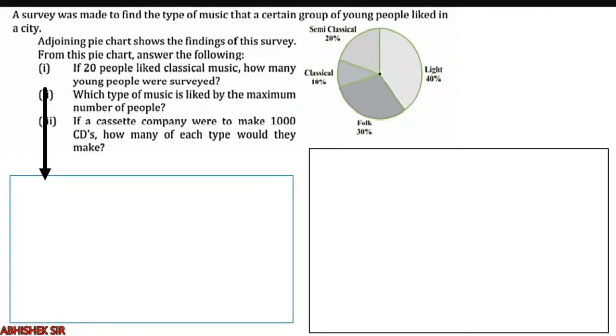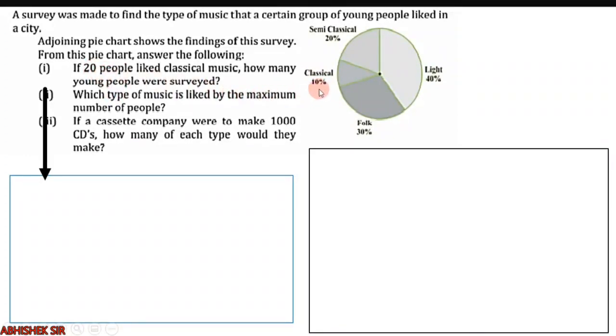Now we have to study this pie chart, and the first question is, if 20 people like classical music, how many young people were surveyed? So that means if the percentages are given, what might be the total actual number of people that were surveyed? Only one hint is given, and that is classical music. Here 10% is given and here 20 people are there.